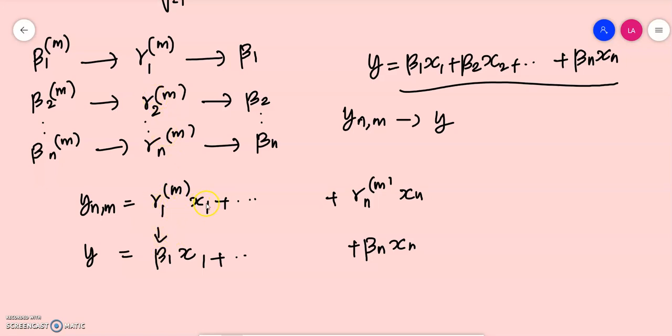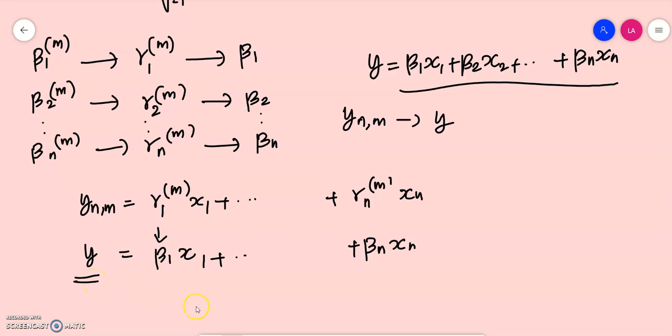So gamma_1m x_1 should converge to beta_1 x_1. Clearly it is clear. And gamma_2m x_2 should converge to beta_2 x_2. And similarly gamma_nm x_n should converge to beta_n x_n, because gamma_nm converges to beta_n, which we have already assumed. So it is clear that the sequence y_nm should converge to y, the number y.